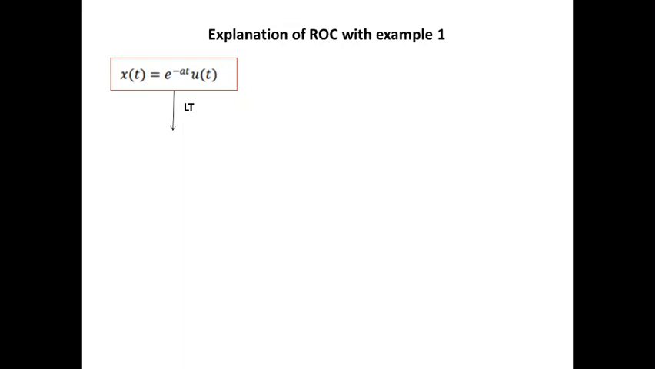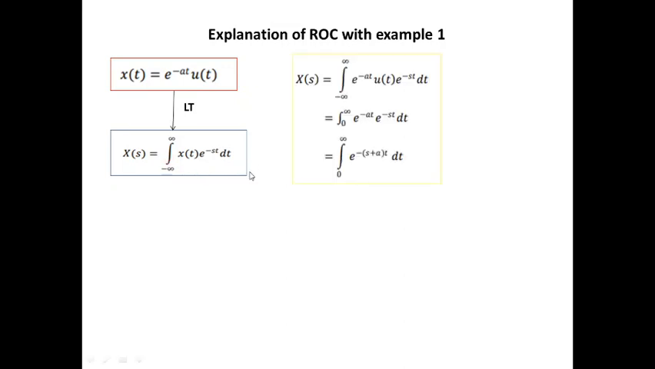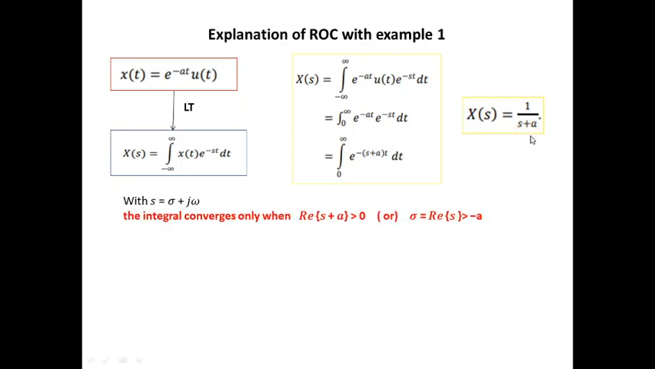When we find the Laplace transform of this x of t, you need to apply the formula x of s equal to integration from minus infinity to infinity x of t e power minus st dt. So when you do this Laplace transform integration, you will get a final answer x of s is equal to 1 by s plus a, which is very important now to consider for our ROC. So once you have 1 by s plus a, you need to find out what the poles are. So the pole here is given as what? s plus a equal to 0. So the pole is s equal to minus a.